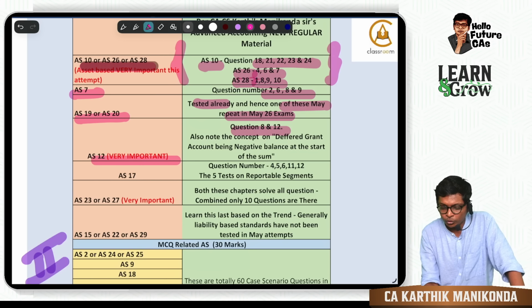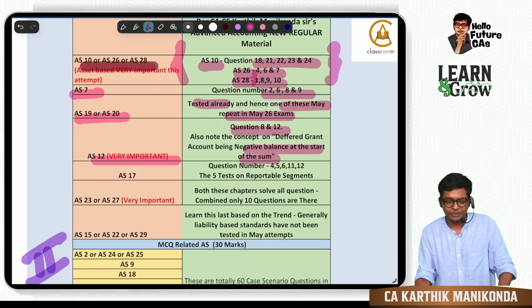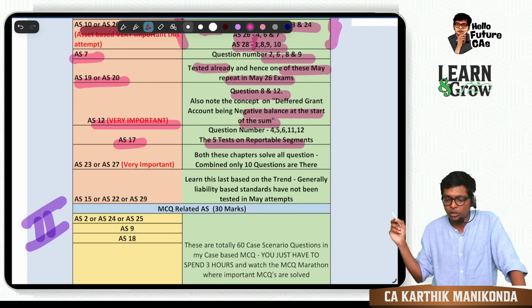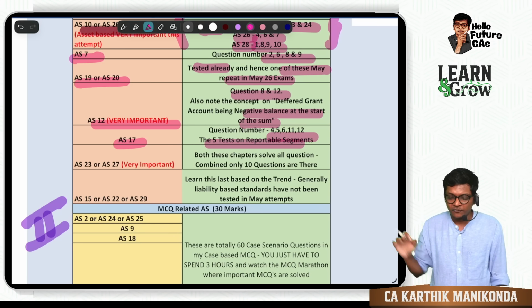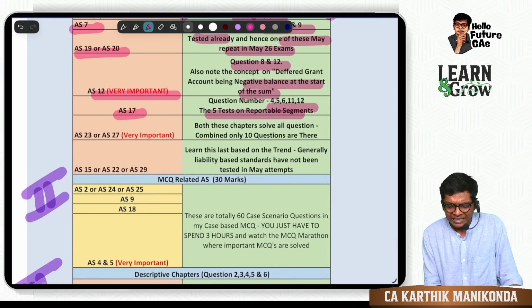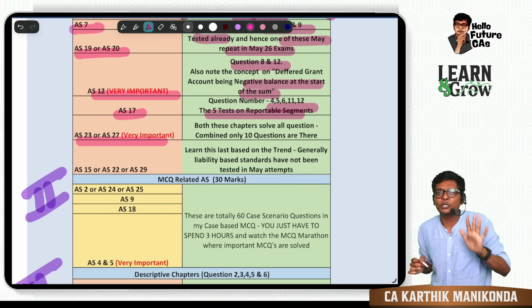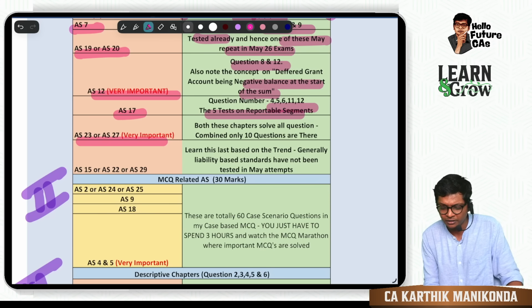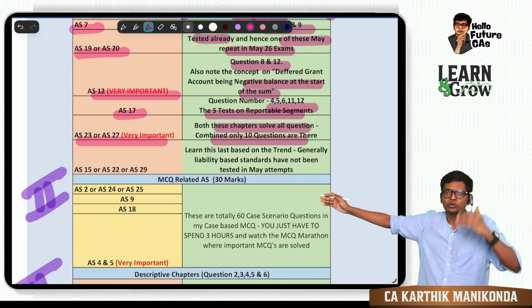Be careful about the negative balance deferred tax adjustment, which is there in our RTP and MTP. AS 17 has not been tested for some time and is the examiner's favorite, so I have marked the test on reportable segment as important, and I have also given you 5 important questions from the book. For AS 23 and 27, last time 23 came in MCQ. This time expect it in descriptive, consolidation of associate or joint venture. Both chapters are important. Together there are only 10 questions in the book, so please solve everything.